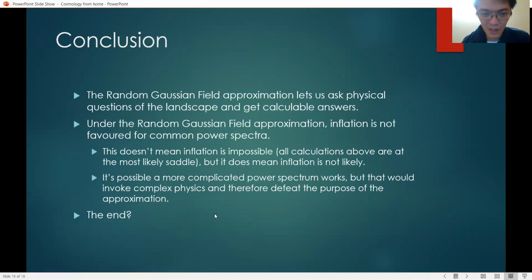So is this the end of inflation? Probably not, but it's the end of this talk.